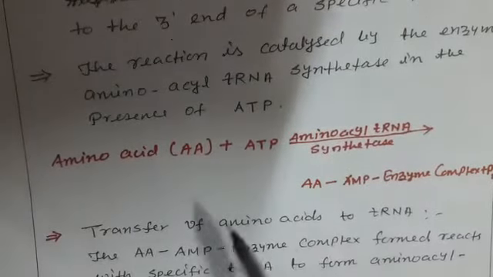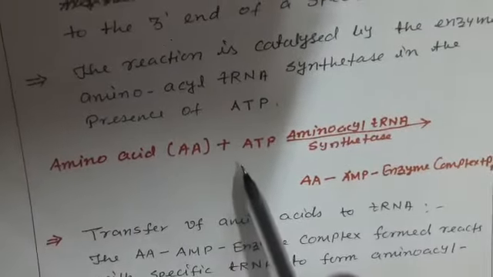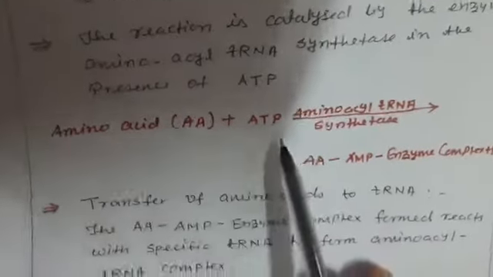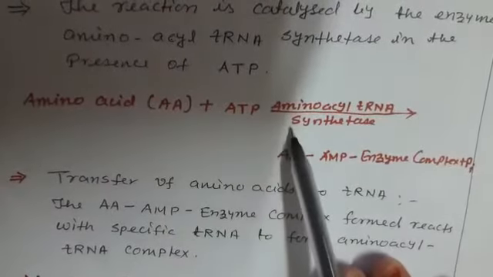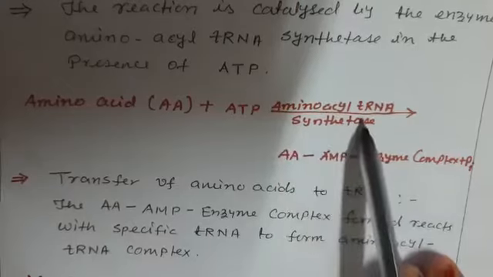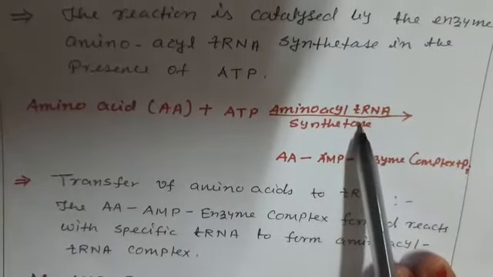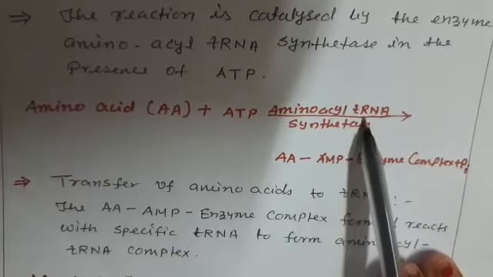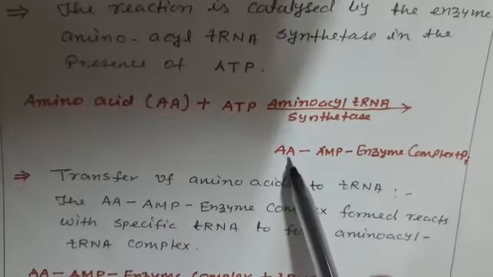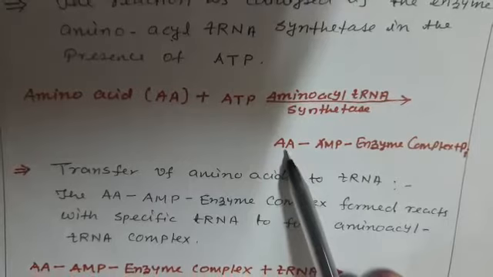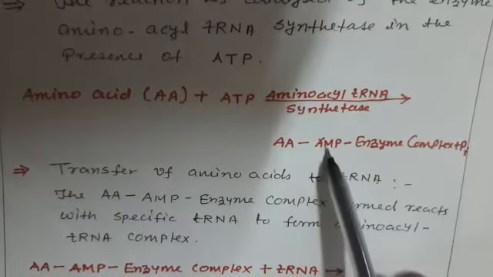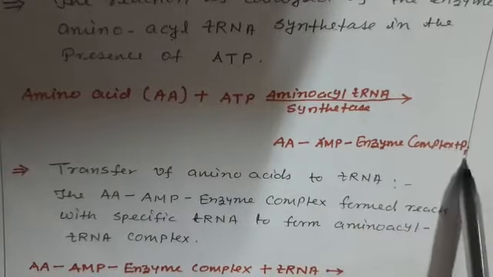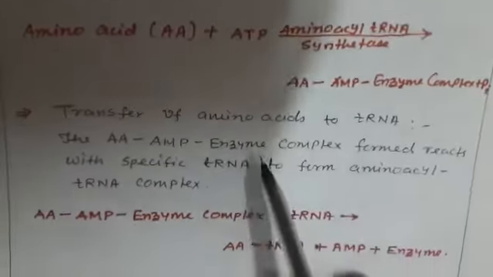You can see in this equation: amino acid plus ATP, with aminoacyl transfer RNA synthetase, these are the enzymes. With the help of these enzymes, there is the formation of amino acid-AMP (amino acid monophosphate) enzyme complex plus inorganic phosphate.